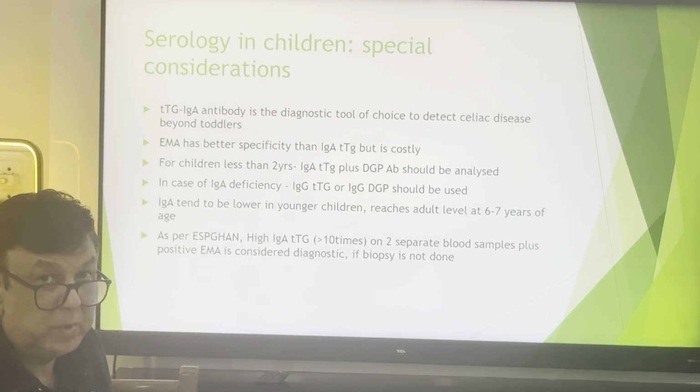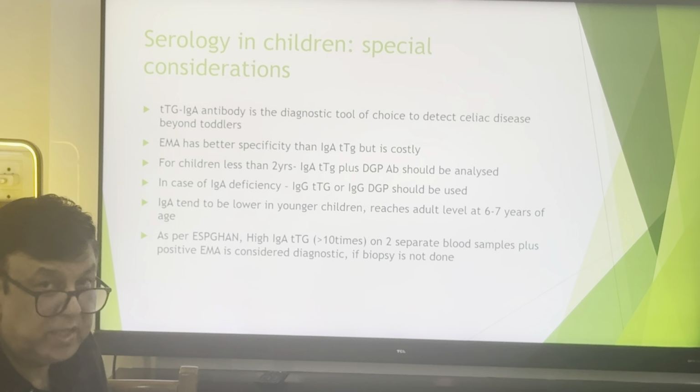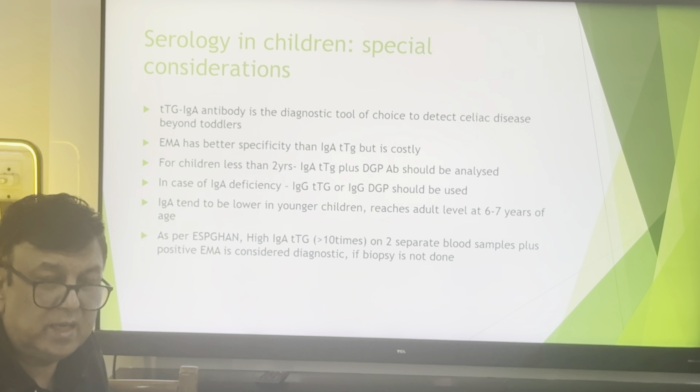So this is a point to be remembered. In children with IgA deficiency, the IgG TTG and IgG DGP should both be used. And for children less than 2 years, if you are suspecting the child is not growing well, is getting anemic, the child is just 1.5 years and the TTG levels are high, you must proceed to duodenal biopsy for confirmation of